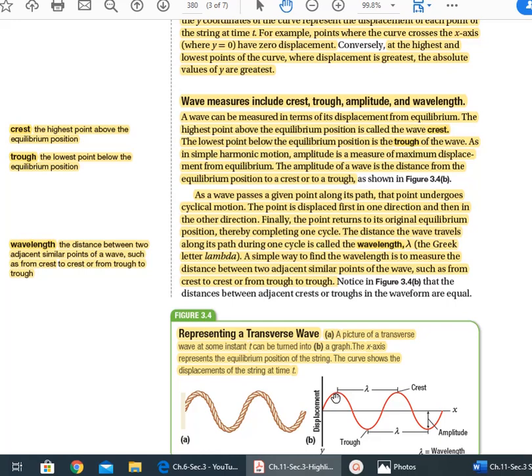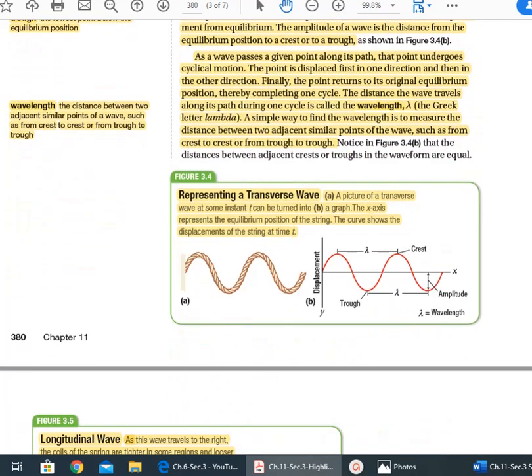You should know that the distance between any two crests or any two troughs is called a wavelength. We give this wavelength a letter similar to an upside down Y, which we pronounce lambda. So lambda is technically the horizontal distance between any two troughs or any two crests.